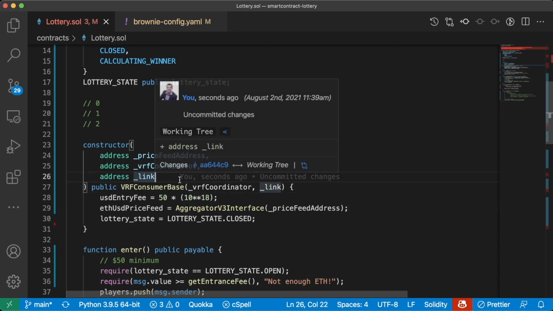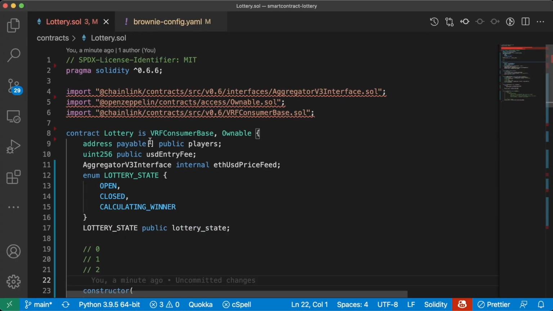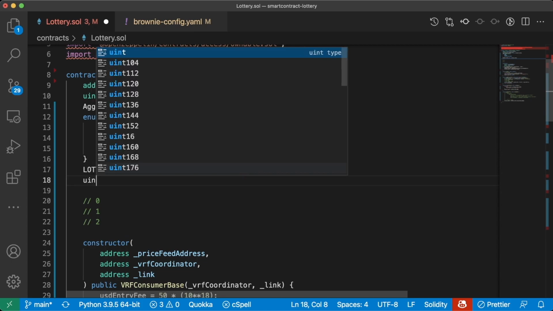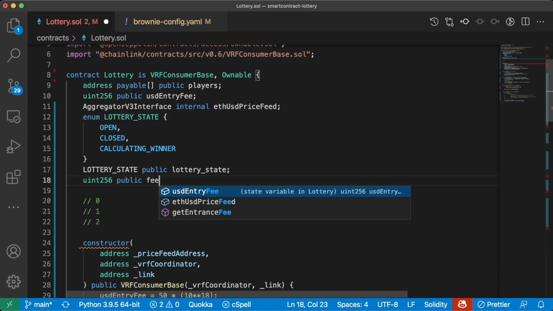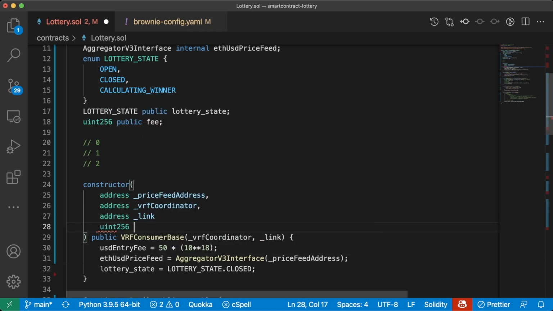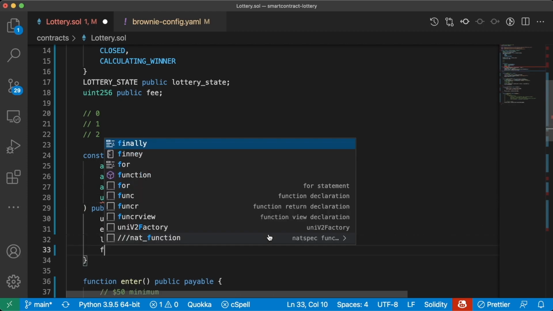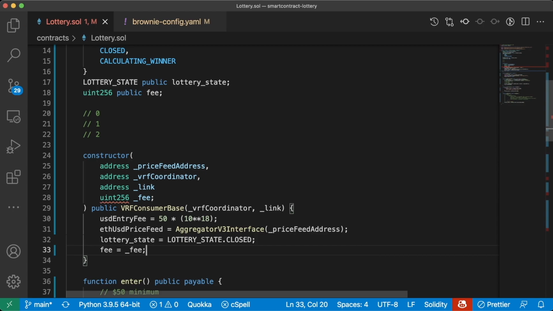Great. What else do we need to make this work? Well, back in the documentation, we can see we need a fee and a key hash. The fee is associated with the link token needed to pay for this request. So we'll make a public variable uint256 public fee. Since this might change blockchain to blockchain, we'll have this as an input parameter as well. So we'll do uint256 underscore fee, and in our constructor, we'll do fee equals underscore fee. We'll set our global variable to fee. And I need a comma here and no semicolon here.